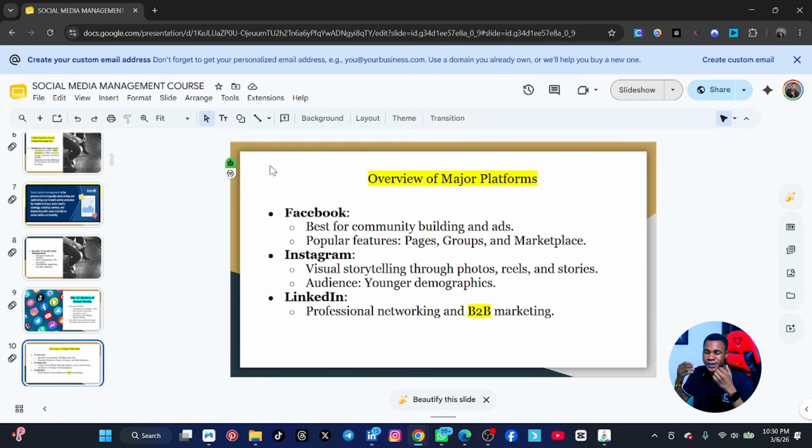For example, I keep saying this, Tony Elumelu is somebody I like so much. He's a Nigerian, the owner of UBA. He is the one managing his LinkedIn account by himself. But if you check his Facebook or Instagram, somebody else is managing it. Why? Because the platform is meant for career people. So if you're a career person, why not? You can actually start using the platform. So that is that for LinkedIn.